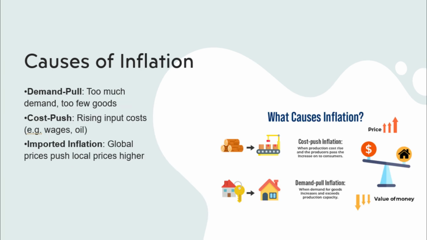Inflation has two main causes. Demand pull inflation occurs when aggregate demand increases faster than aggregate supply, pushing up prices. This is common during economic booms. Cost push inflation occurs when production costs rise, forcing businesses to pass those costs on to consumers. For example, rising oil prices or wages can lead to cost push inflation. Inflation can also be imported when the prices of goods Australia imports from overseas increase.